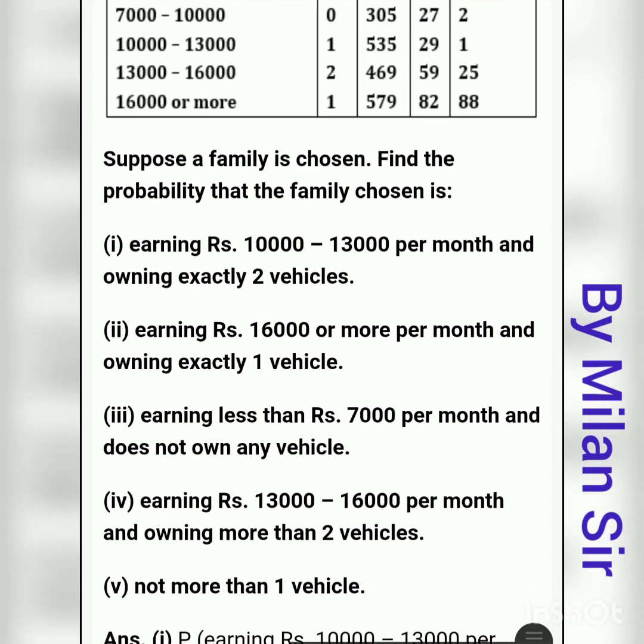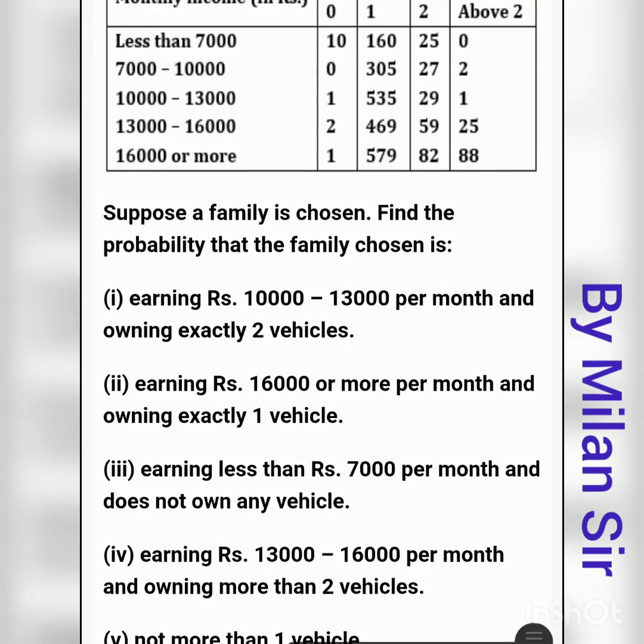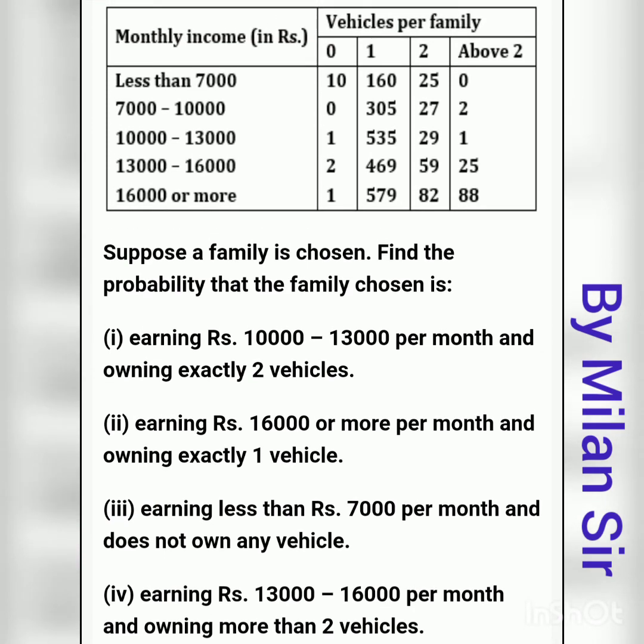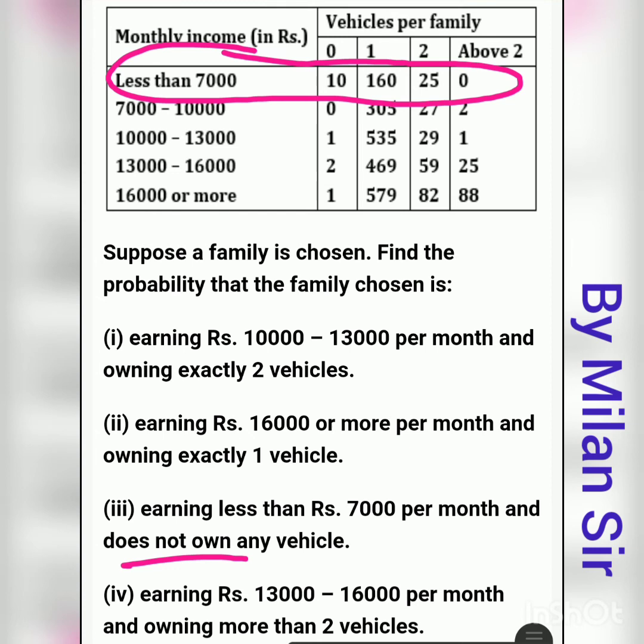If simplification is possible, then we need to do the simplification. So here we need to give the simplification. Okay, after that question number 3, earning less than 7,000 per month. It means less than 7,000, so we need to just check the first row, and in that, does not own any vehicle, it means zero vehicles, right? For zero vehicles, here we have the answer 10.